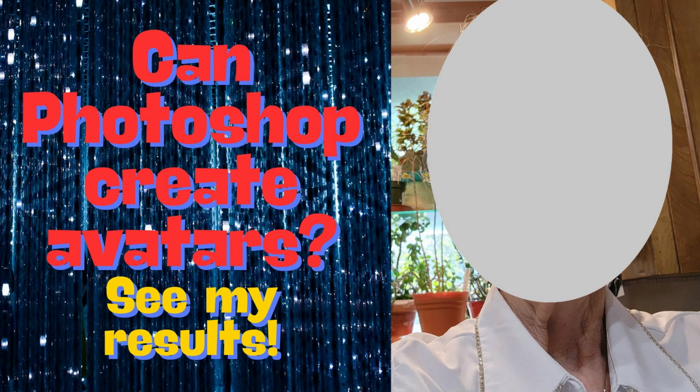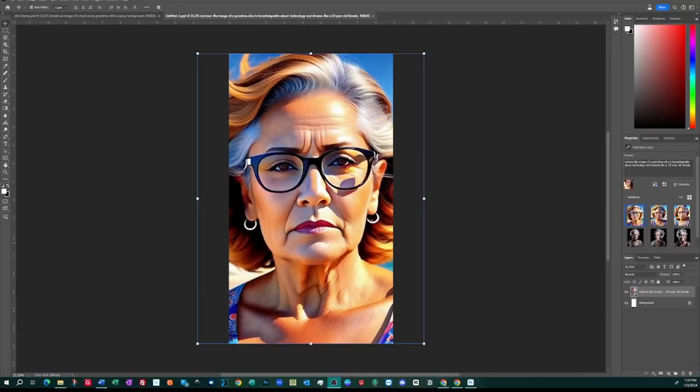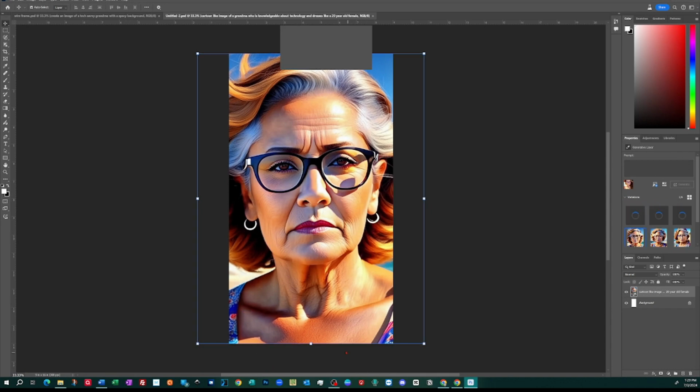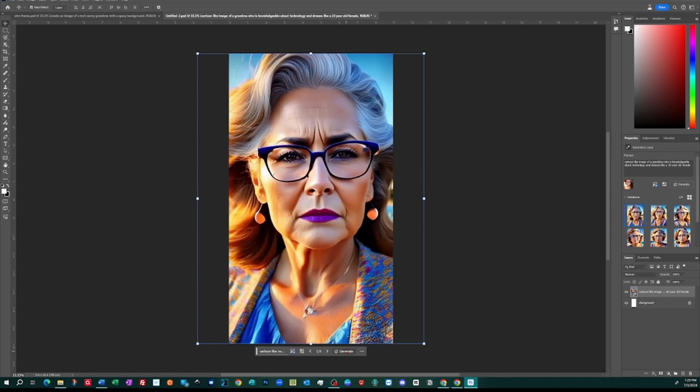Photoshop can transform you into an avatar faster than you ever imagined. First, using an already created AI image of myself that I generated with the Avataro software, I told Photoshop AI to create an image of a grandma that is tech-savvy. I had it generate twice, and these are the resulting images.